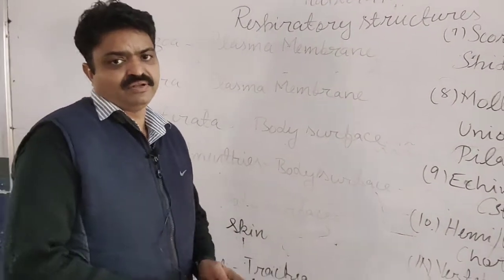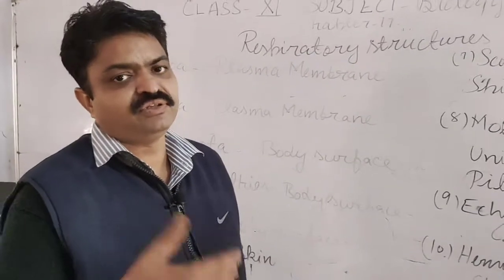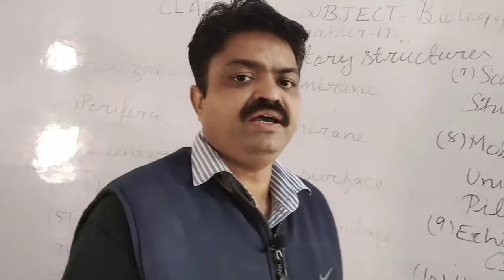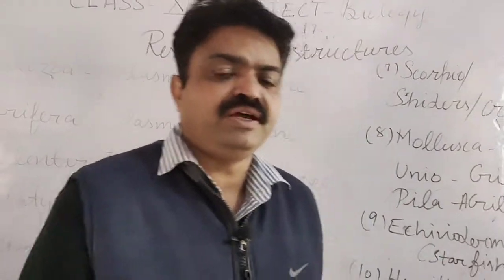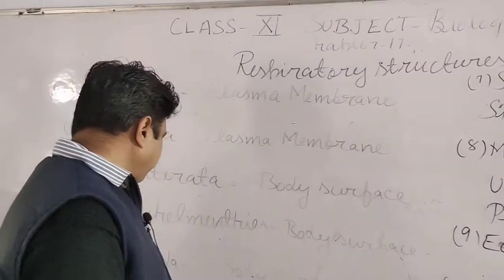Next is Annelida. Annelida living organisms like the earthworm do the respiration through their skin. So with the help of the skin, they do the gaseous exchange. Next is Arthropoda.